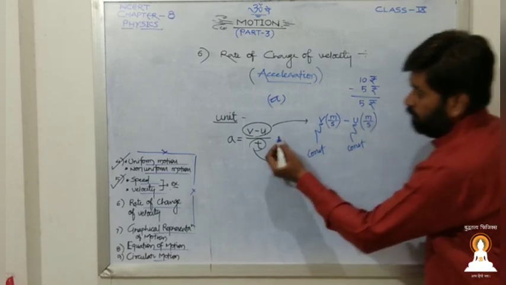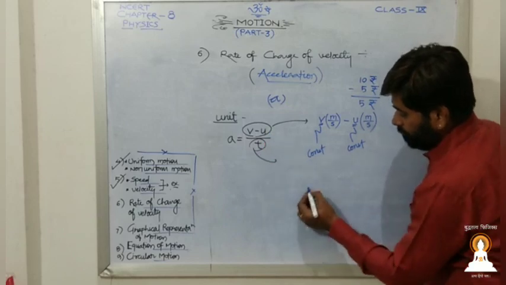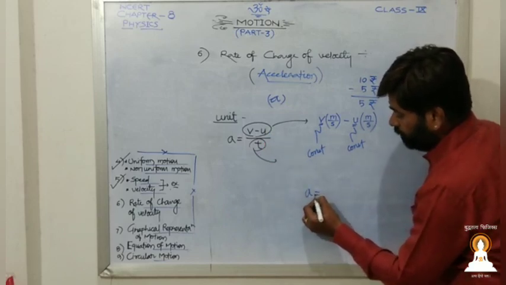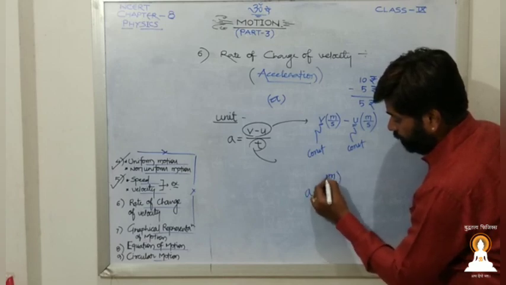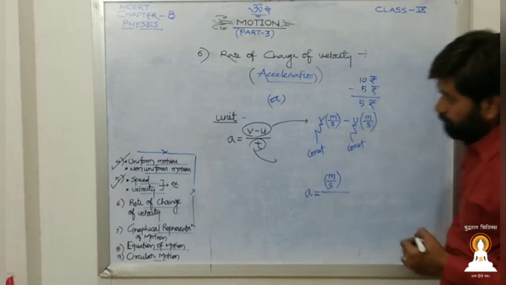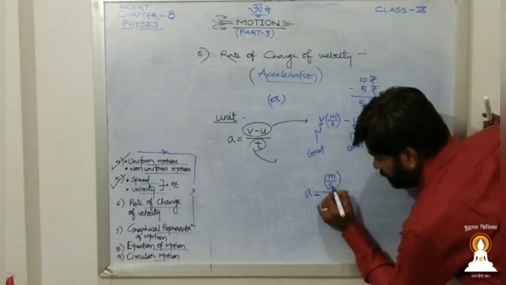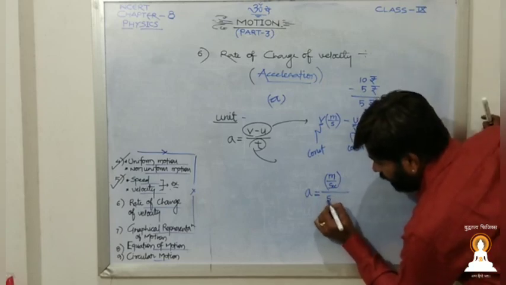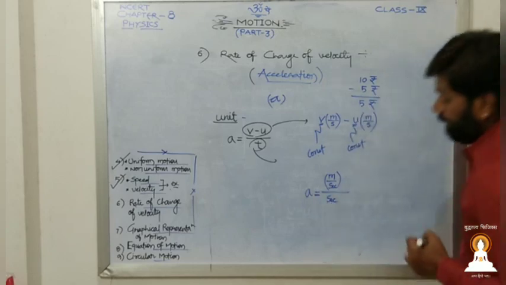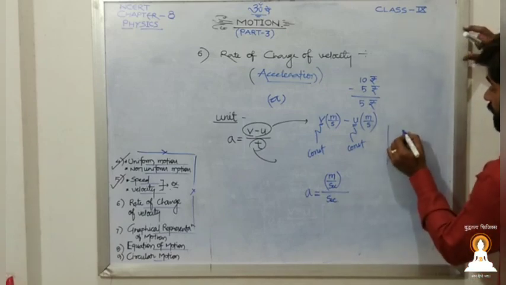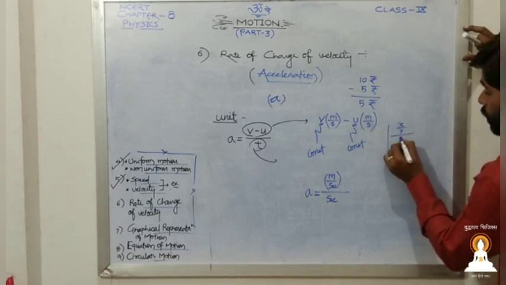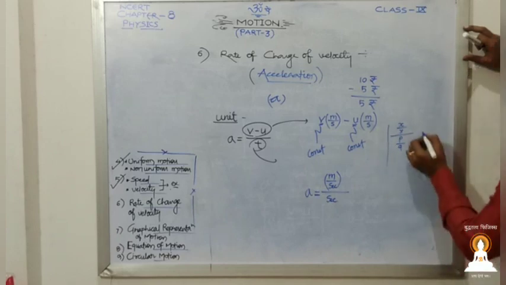So the numerator will have the unit meter per second, very important, upon time, which is in seconds, SEC. Now, as we have already learned in mathematics, if we have x upon y divided by p upon q, then how do we write this?